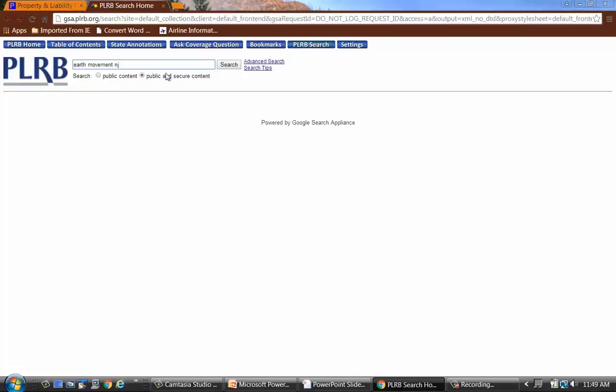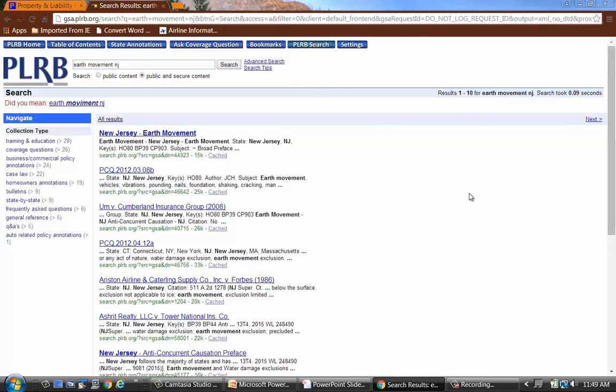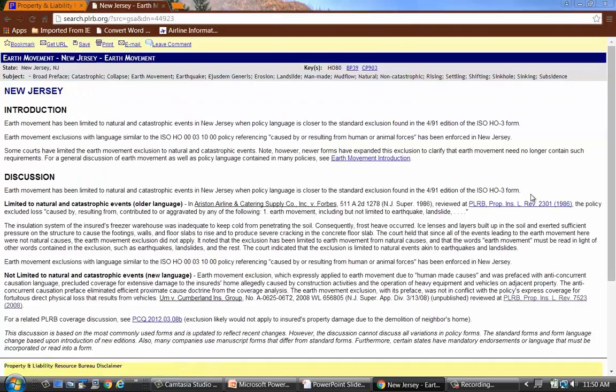And we're going to hit search. And you can see that there's a number of documents that come up here. And we can see the first one is New Jersey earth movement. We'll go ahead and click on that. And you can see that we got to that same state-by-state annotation.